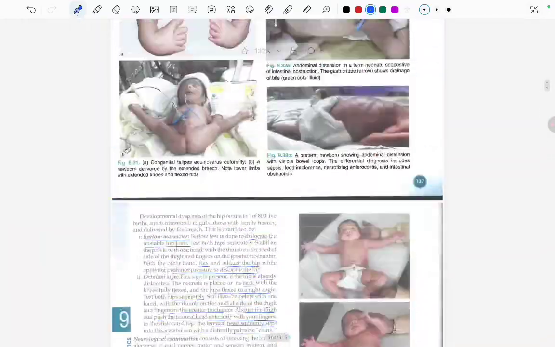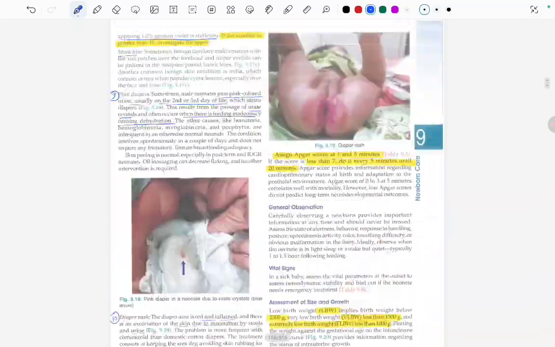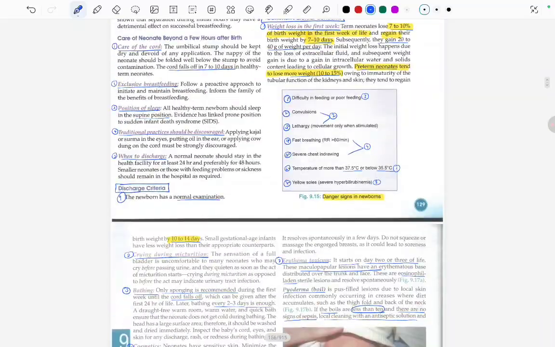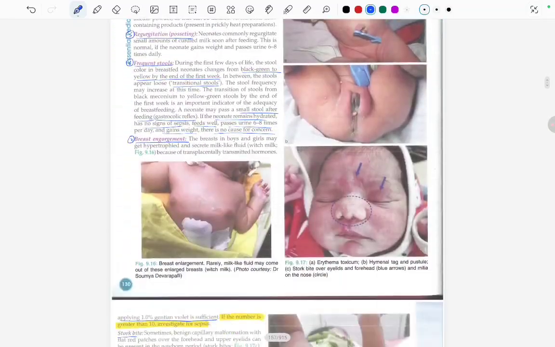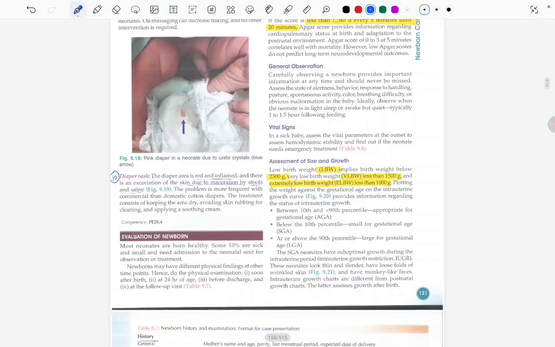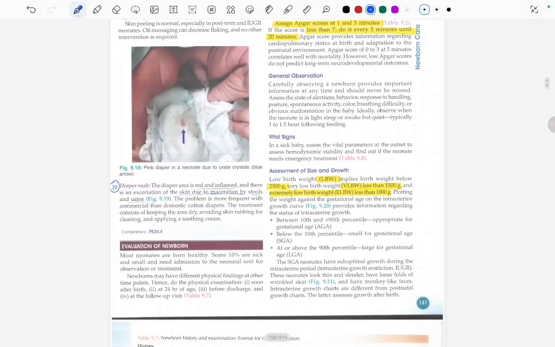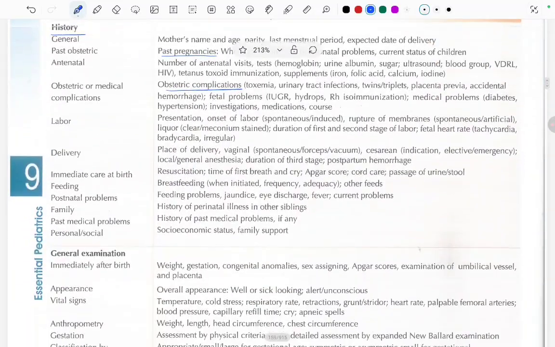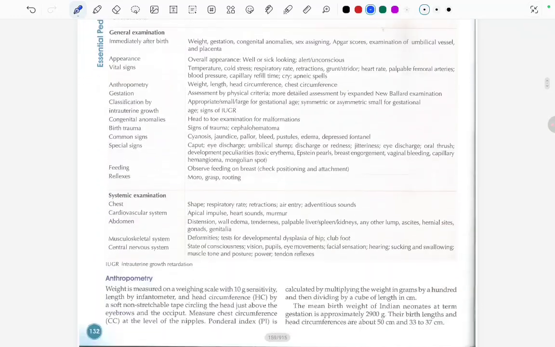Let's revise the headings only that we read about. We read a lot in this video. So let's start with evaluation of the newborn. We read about the general observation, about the vital signs, assessment of the size and the growth, and newborn history and examination, and the formal case presentation.